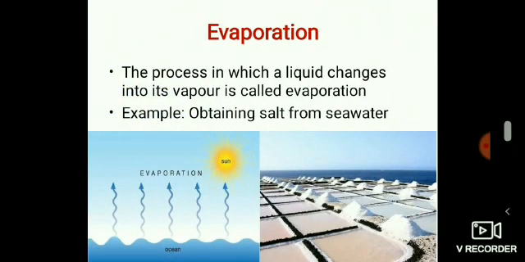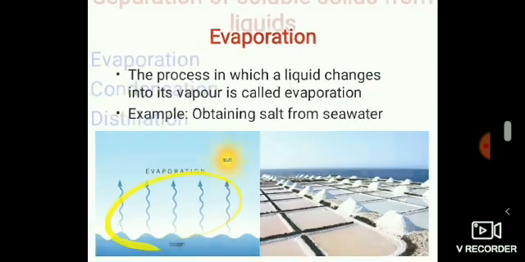Evaporation. The process in which a liquid changes into its vapor is called evaporation. This method is used to separate a mixture that contains a soluble solid and a liquid. The process of evaporation takes place continuously wherever water is present.